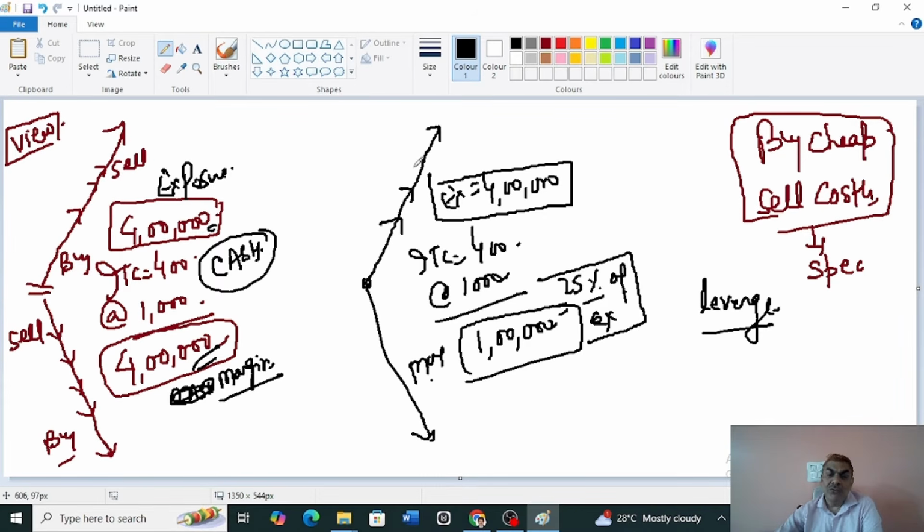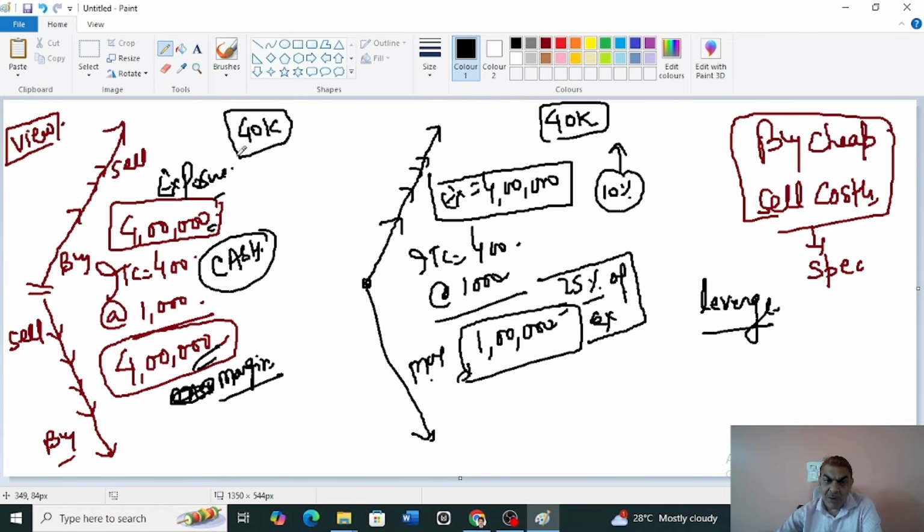Fine. So if the market goes up, suppose it goes up by 10%, you are earning something around 40,000 rupees on this small amount. Of course, you are earning 40,000 rupees, but on an investment of 4 lakh rupees. Can you see the difference? Here you are earning 40,000 rupees at an investment of 4 lakh rupees. That's a cash market. But here you are earning 40,000 rupees at an investment of 1 lakh rupees.